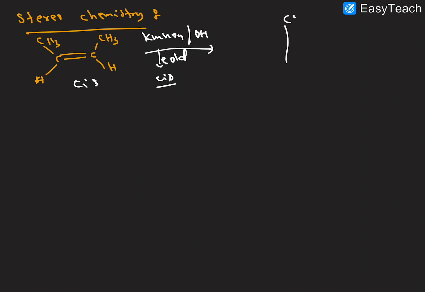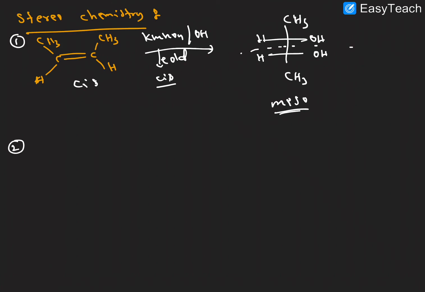So this is the syn addition. This is also syn addition. Already we know, syn plus syn, what will we get here? A meso compound. So here CH3 and CH3, and the OH groups are on the same side. This is called a meso compound, having a plane of symmetry. I hope it is clear. This is the first example.